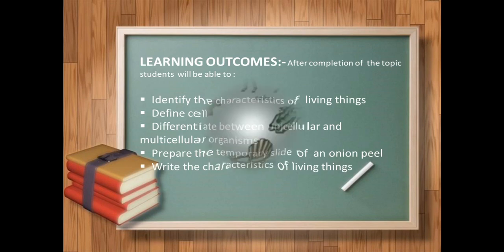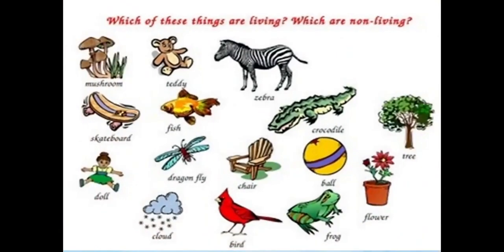So let's continue with the topic. Here you can see the picture. In this picture, some are living, some are non-living. Earlier, in your previous class, you learned that living things are those which can breathe, grow and move. On the other hand, non-living things can't breathe, can't grow and can't move. So here the examples are given. Let's differentiate them on the basis of the characters of living and non-living things.